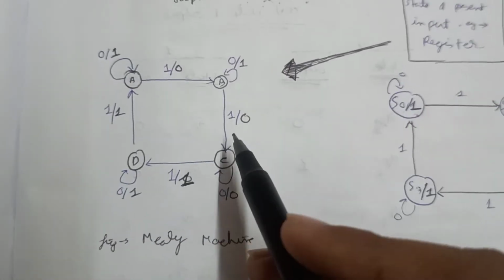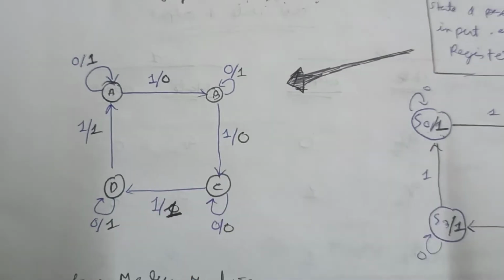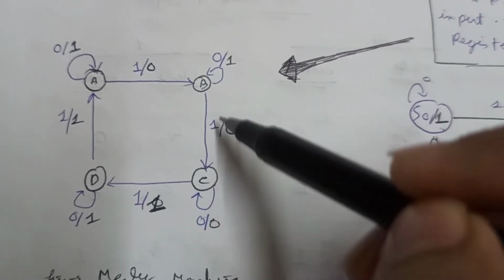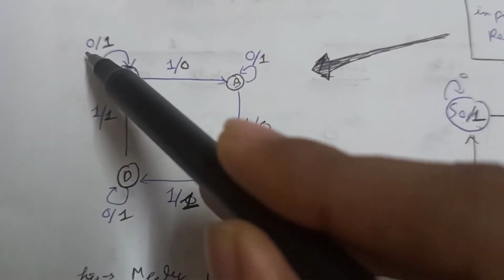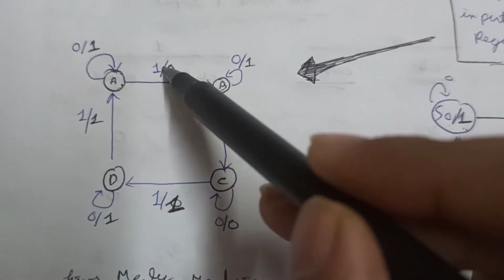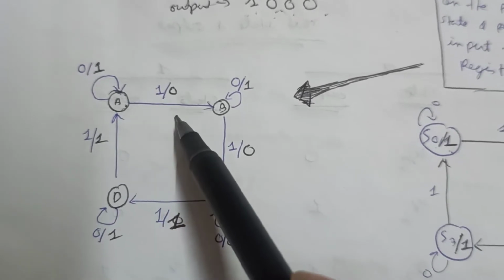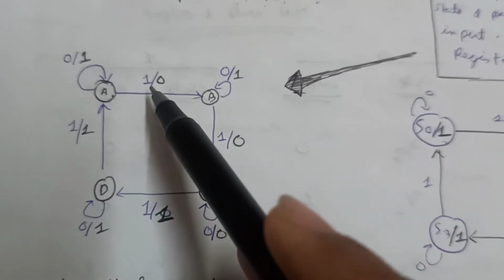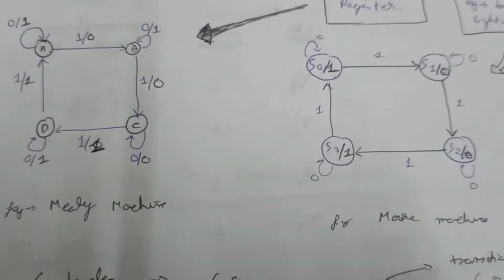So I have drawn a Mealy machine here. See, there are 4 states A, B, C and D, but we are not writing the outputs with the states here. We are writing them with the inputs. So if state A gets input 0, then it will show output 1. But if the similar state A gets input 1, it will show output 0. Okay, so I hope this is understandable, and it is the same with the other states also. So the output here depends on the input. Okay, so this is all about the Mealy machine and the Moore machine.